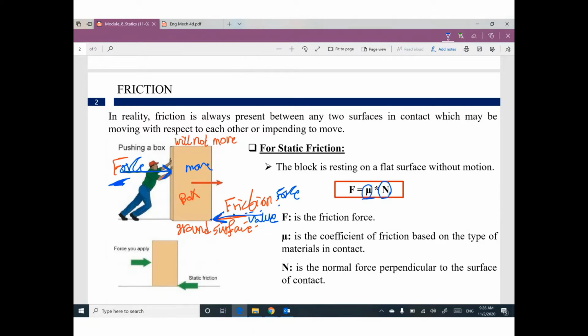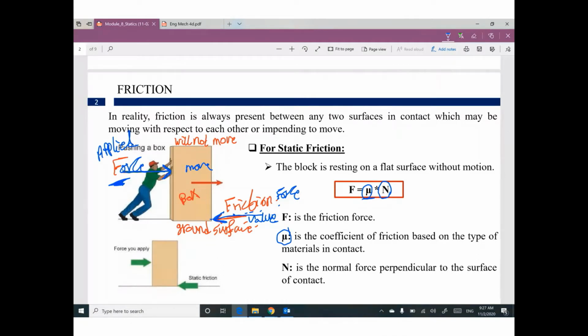We are done with this topic. Just a few words. We have a friction force between two surfaces, body and the ground surface. This friction force is opposite to the applied force. How much? Mu times N. What is the meaning of mu? It's the coefficient of friction based on the type of material in contact.